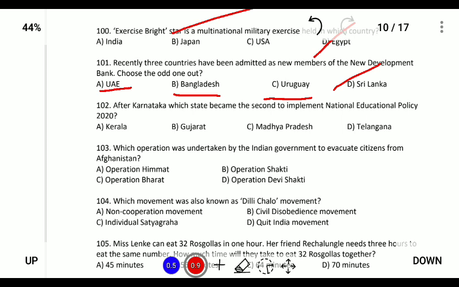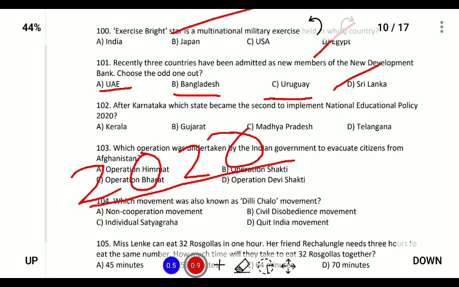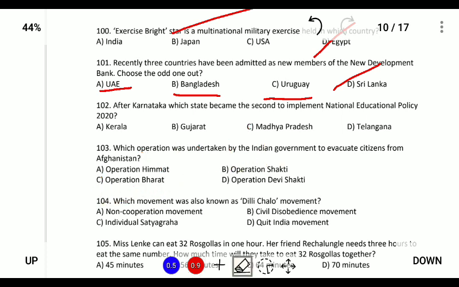After Karnataka, which state has become the second state to implement the national education policy? The national education policy was passed in 2020, and Karnataka was the first state to implement this NEP, and the second state is the state of Madhya Pradesh. So Madhya Pradesh is the second state to implement this new education policy of 2020.